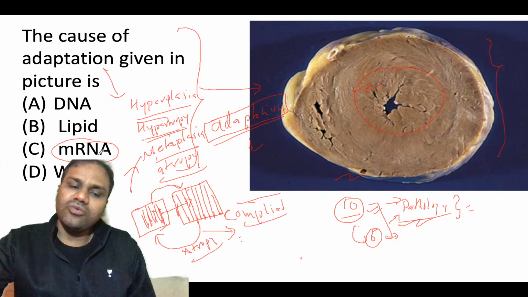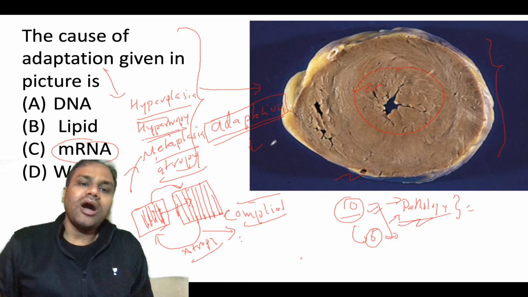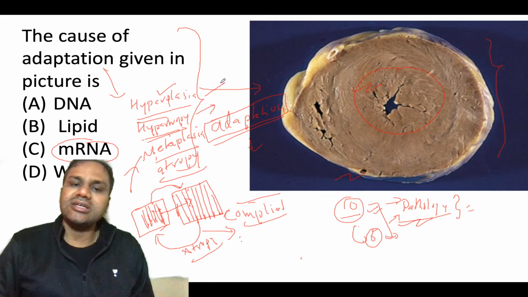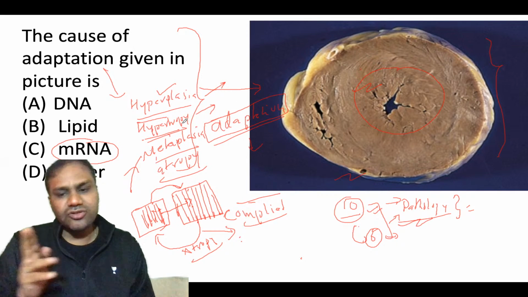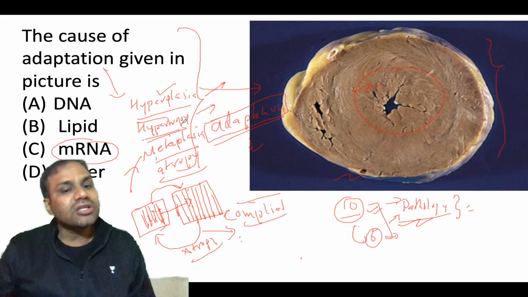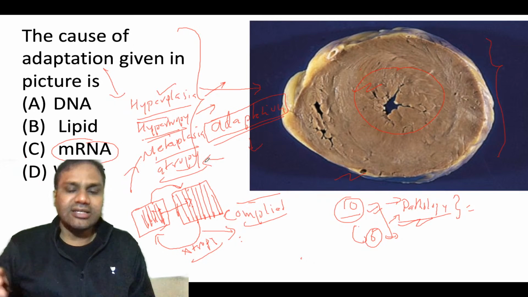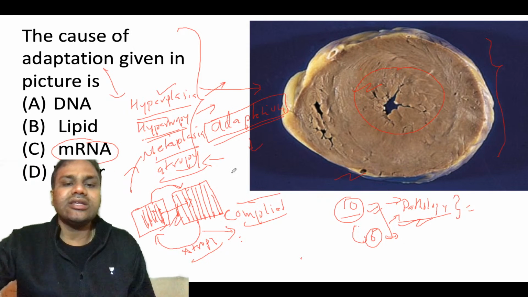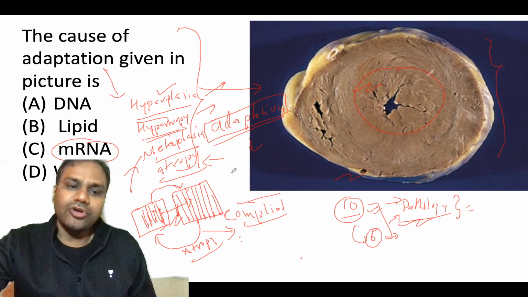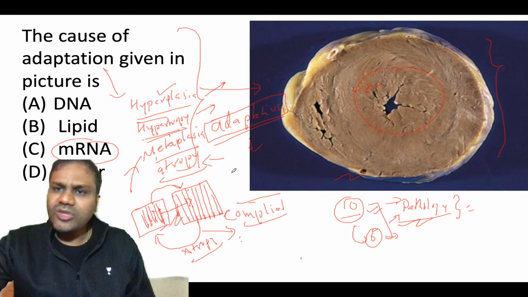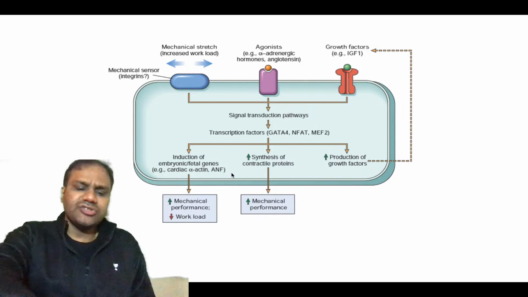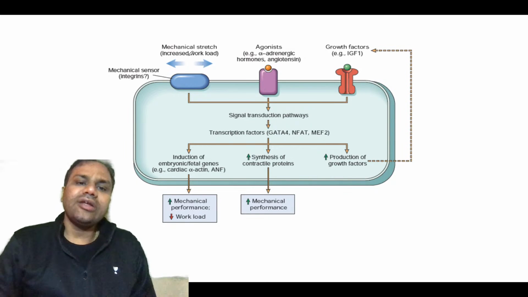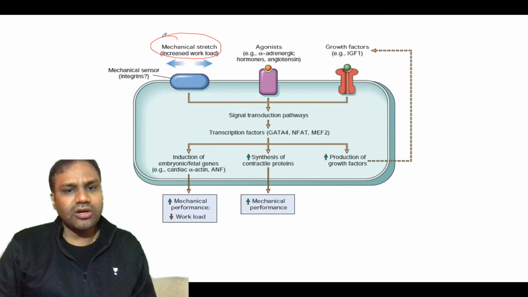With this question, you are learning the concept of hyperplasia, which is an increase in number, and hypertrophy, which is an increase in size. Metaplasia is where one form of epithelium converts into another form, and atrophy means a decrease in size or loss of organelles. These are different pathways which result in adjustment or adaptation of the body.